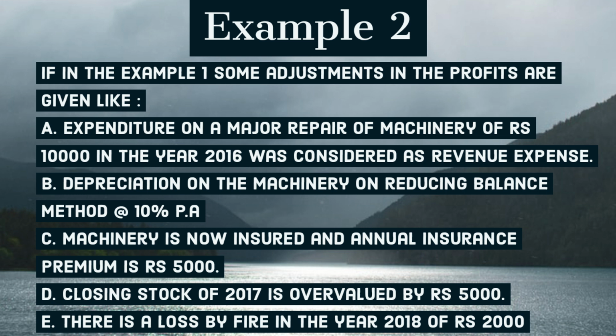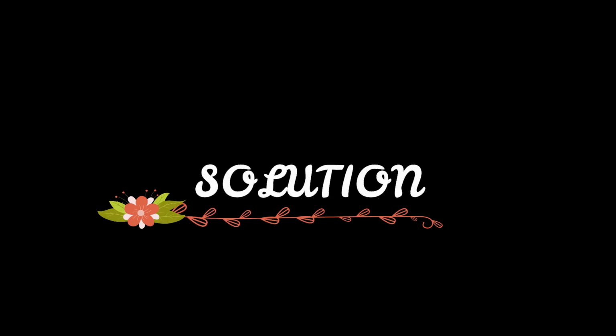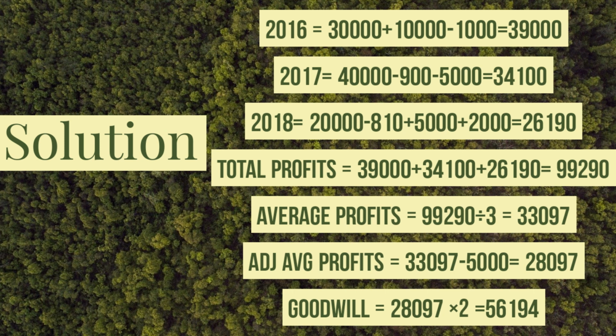Adjustment D, closing stock of 2017 is overvalued by rupees 5,000. Adjustment E, there is a loss by fire in the year 2018 of rupees 2,000. So now let us move to the solution. Firstly, in the year 2016, a major repair on the machinery, which was a capital expense, was treated as revenue expense. So it will be added back to the profits of 2016. So we will add rupees 10,000 to the profits of 2016.